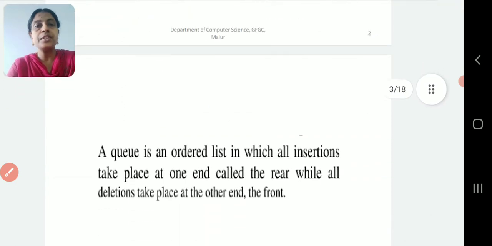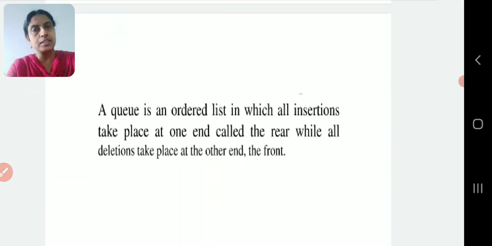Next, we will see the definition of queue. With this idea of the concept, you will be able to understand the definition. Queue is an ordered list in which all insertions take place at one end, called the REAR. Wherever you insert, you will always insert from the back side, REAR, while all deletions take place at the other end, called the front. So deletion will happen from the front, insertion will happen from the REAR, and it follows the concept of first in, first out. Whoever enters first will be served first.